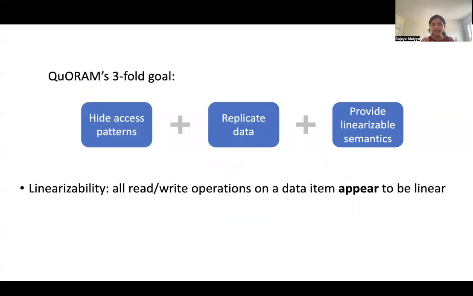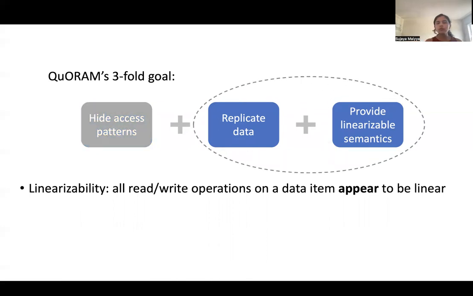What linearizability states is that if I consider a single data item that has multiple read and write requests on it, all these requests must appear linear to the external observer. And so in describing how QuORAM achieves these goals, for now, let me just assume that we're going to use some black box solution to hide access patterns, and let me focus on how to replicate the data and achieve